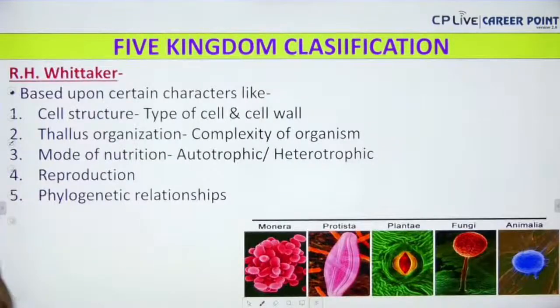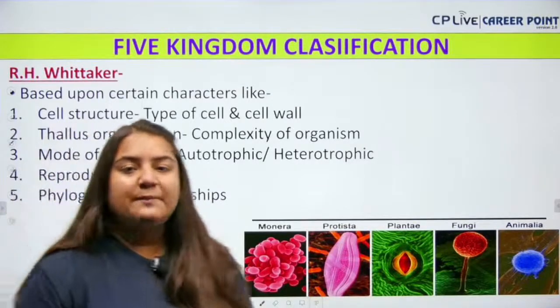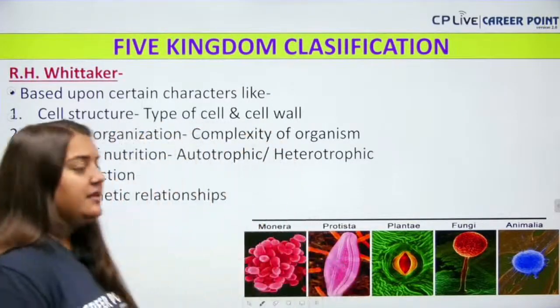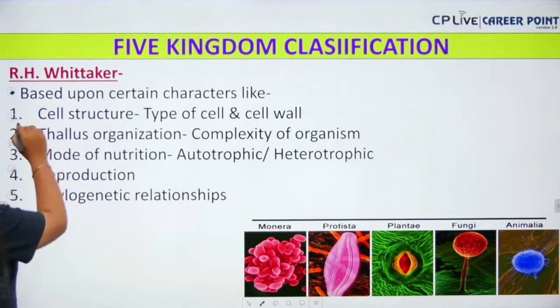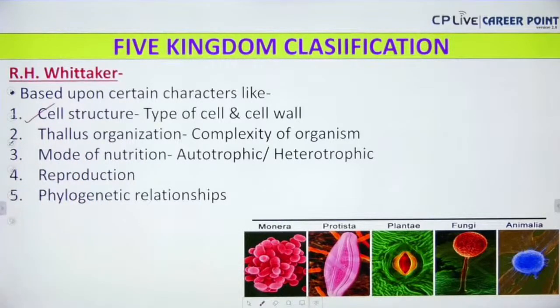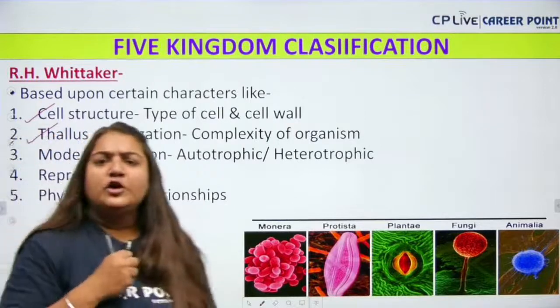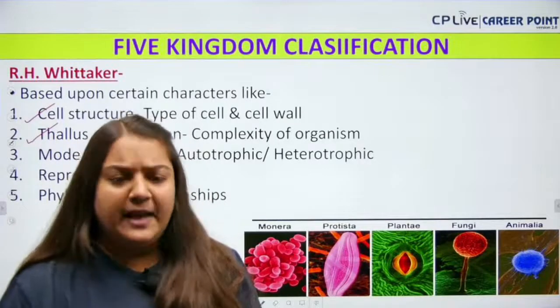Next up, we have the 5 kingdom classification. So what were the bases of the 5 kingdom classification? The 5 kingdom classification was based on the cellular structure, that means the type of cell and cell wall. It was based on the thallus organization, the complexity of the organism, how complex the organism is.